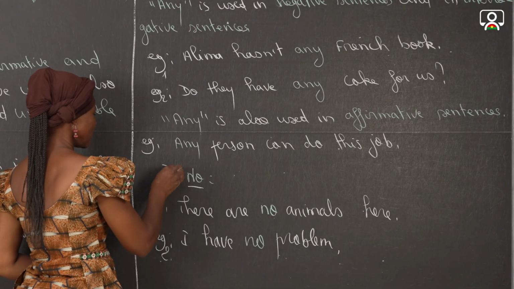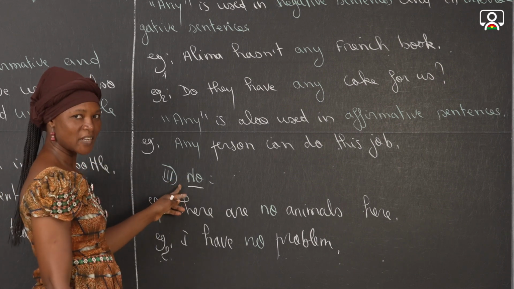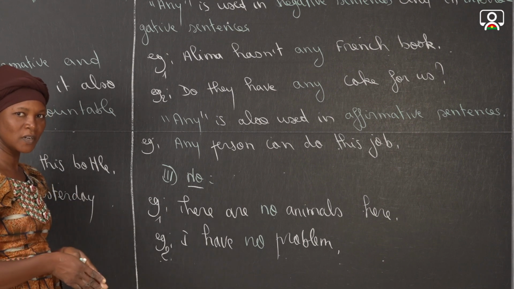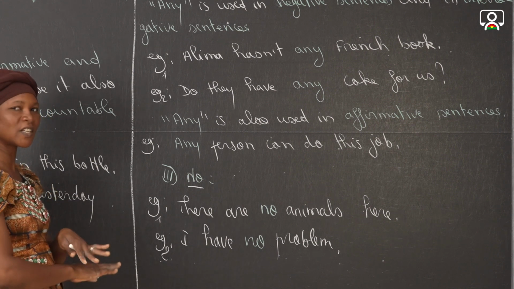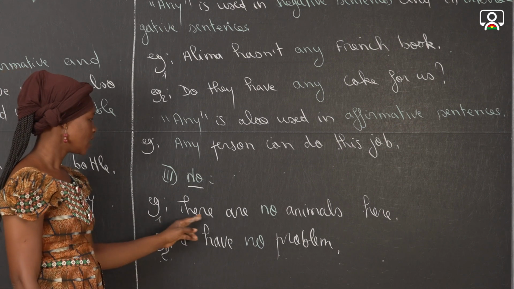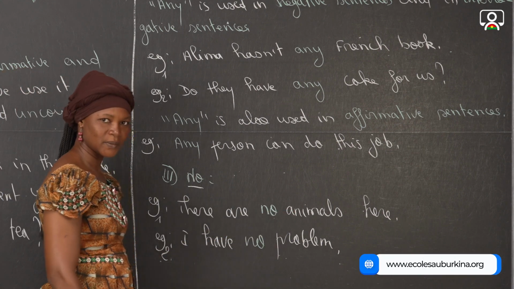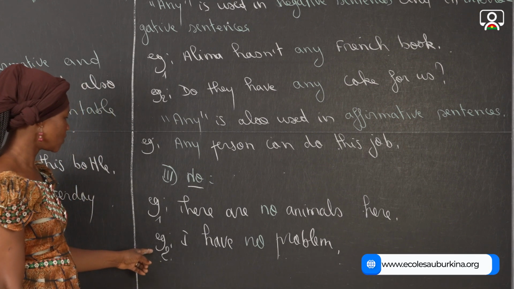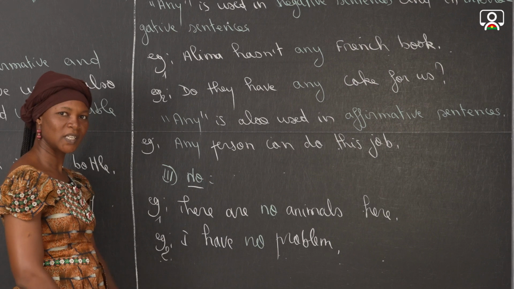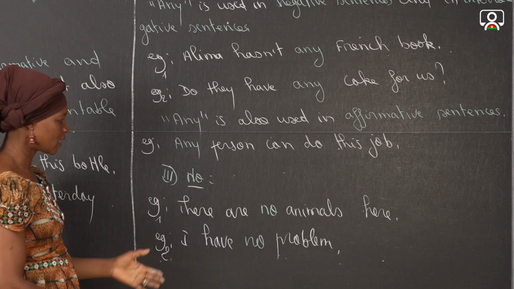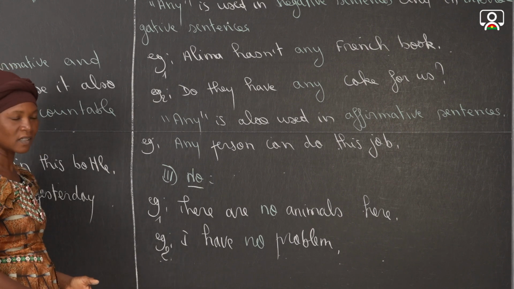In big three, we are going to see no. When we use no, it means that we are sure about what we are speaking about. There is no doubt here. In example 1, there are no animals here. I'm sure about this thing. Example 2, I have no problem. Here also it means that I'm sure about that. It means that it doesn't exist.